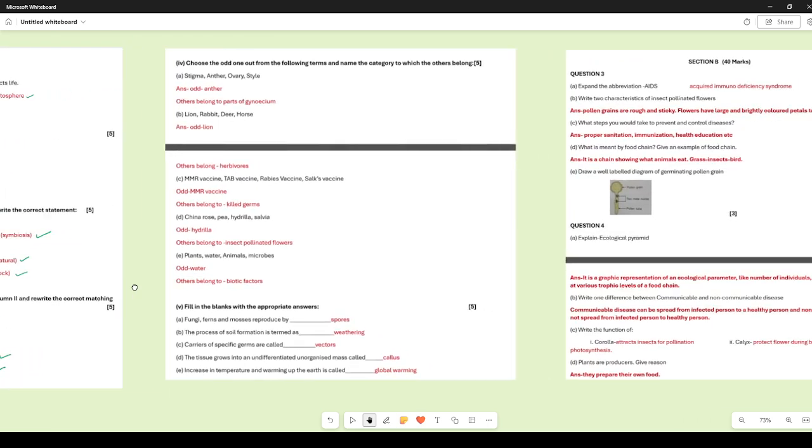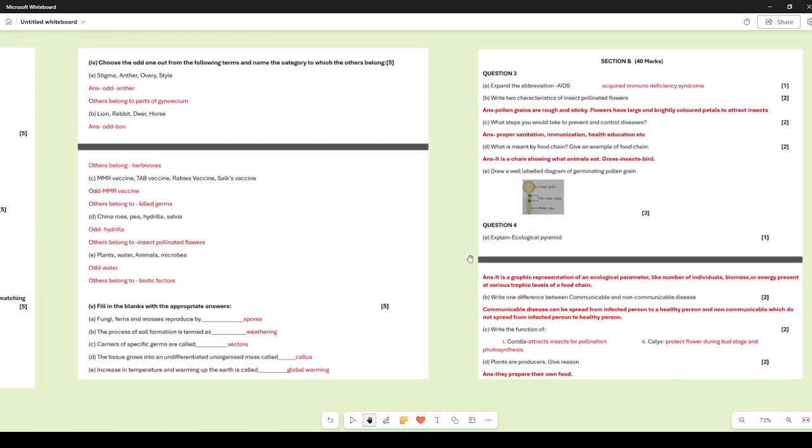to the next question. Choose the odd one out and name the category to which the others belong. Stigma, anther, ovary, style. Yes. So the odd one is anther because the others, they are all part of gynoecium, whereas anther is a part of androecium. Lion, rabbit, deer, horse. The odd one out is lion because it is a carnivore. All the others are herbivores.